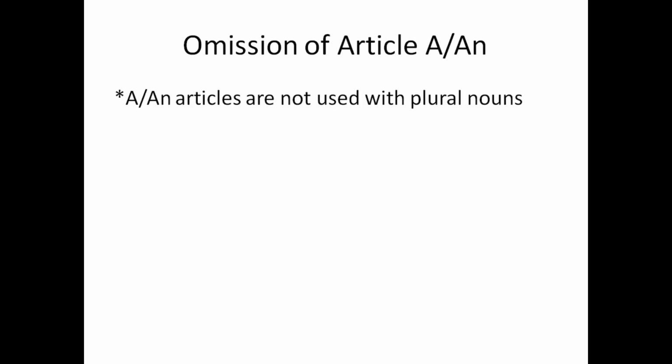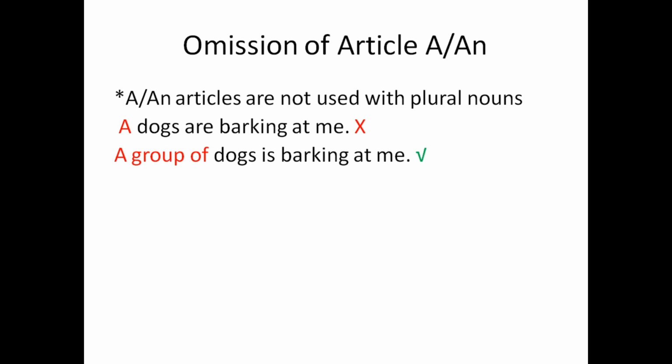Omission of articles a and an. There are some places where we need no articles. A and an are not used with plural nouns. A dogs are barking at me. We can't say, I have a copies. We can't say, I have a pencils. We can't say, a group of dogs is barking at me. Correct is, a group of dogs is barking at me, where group means singular.